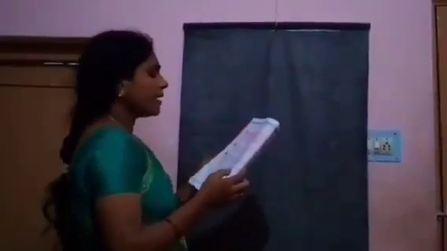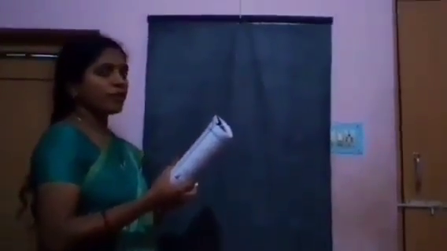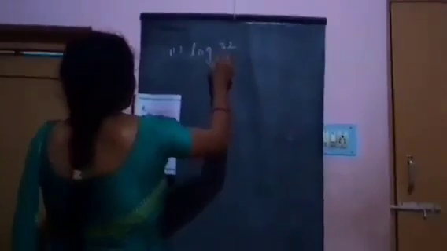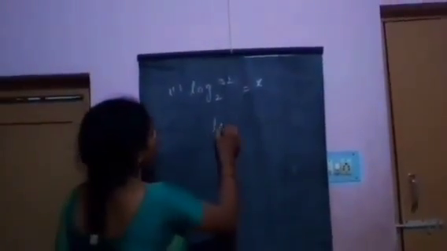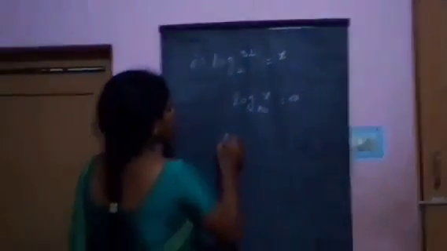Next try this. In page number 18, write the following relation in exponential form and find the values of the respective variables. Log 32 base 2 is equal to x. Using this formula, log x base n is equal to a, n power a is equal to x.